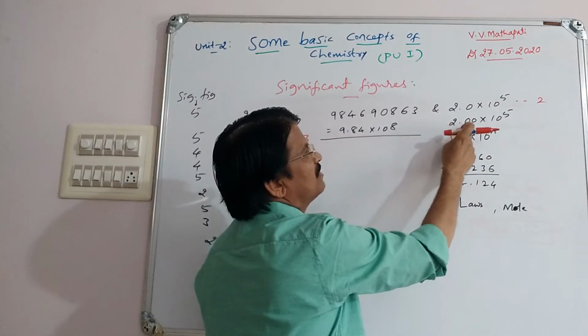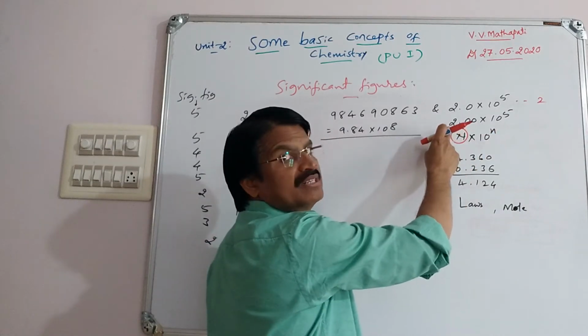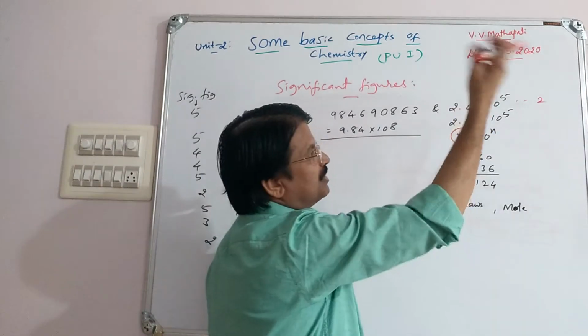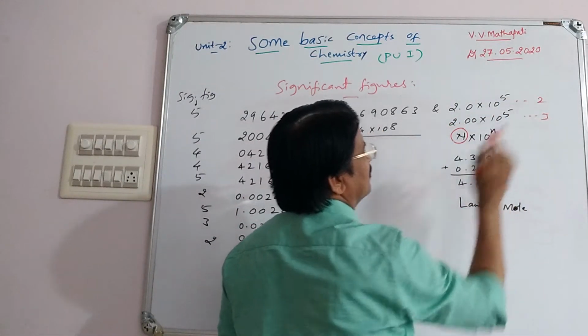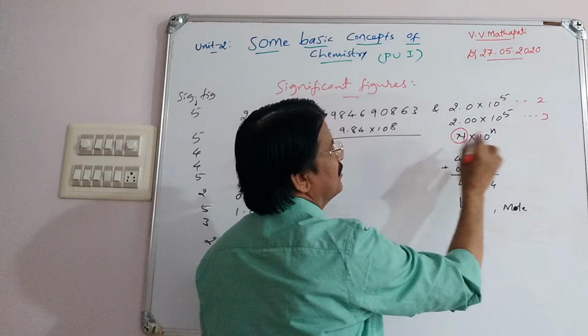Then 2.00: it is again more than 0, 2 is more than 0. Therefore, 1, 2, 3, significant figures is 3.